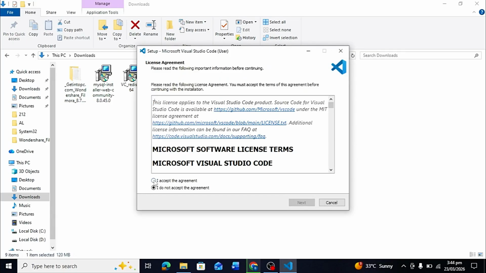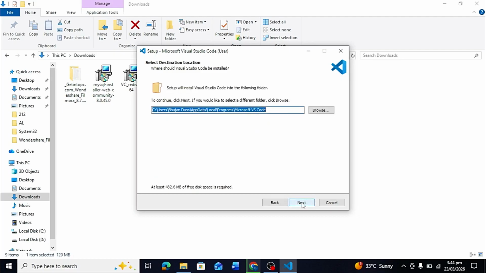Here you can check the agreement and click next. Now from there you can set the default location or simply click browse to change the location. I will make it default and then click next.